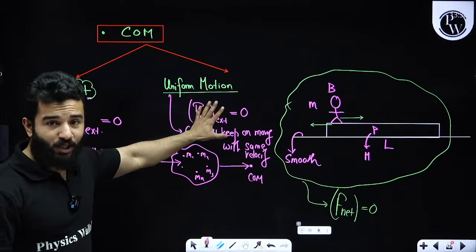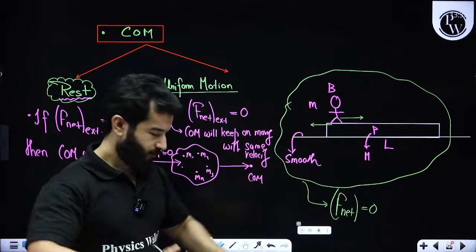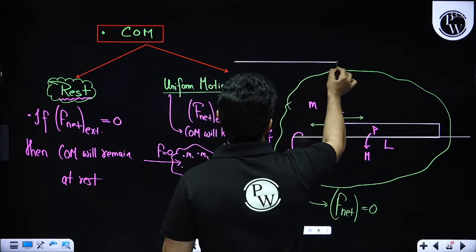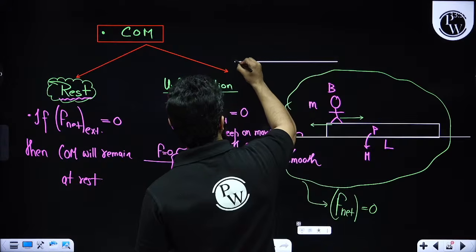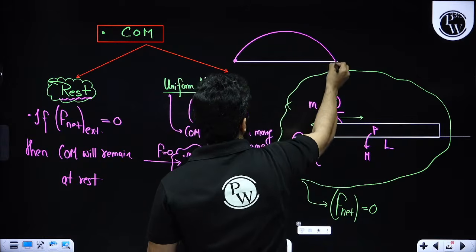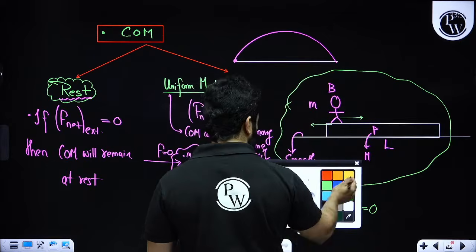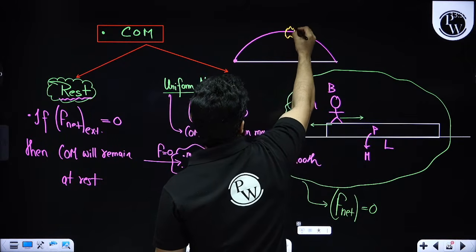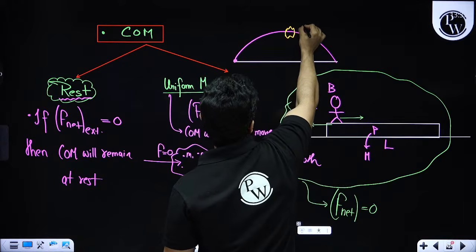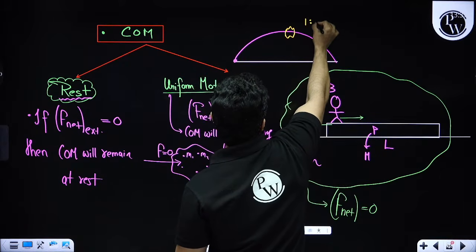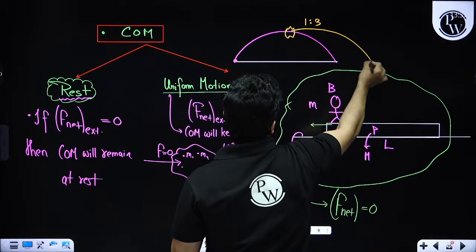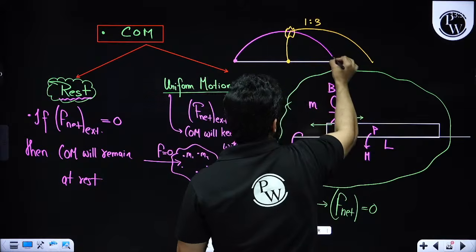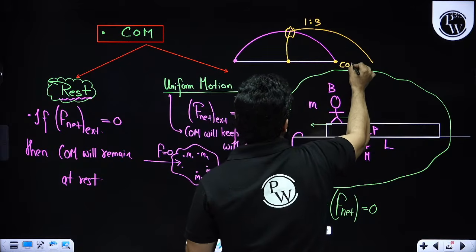Now this is the case when we talk about explosions. Do you remember? Let's suppose a particle is moving like this. This is the normal trajectory of the particle, but at a particular point, an explosion happens, and let's suppose the particle breaks into a 1:3 ratio. One particle goes over here, another goes over here, but the center of mass will remain in the same path.